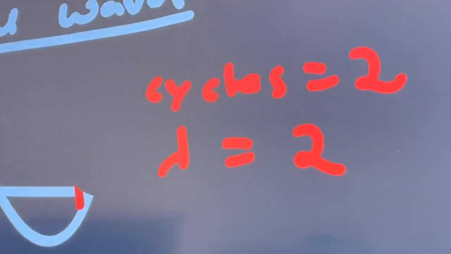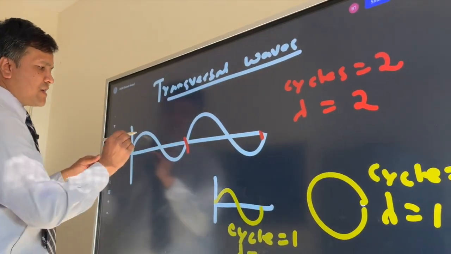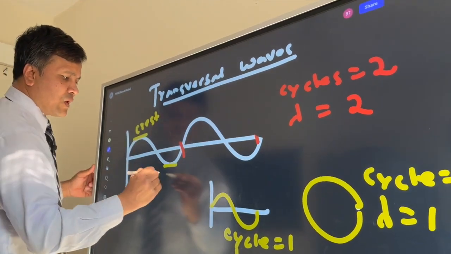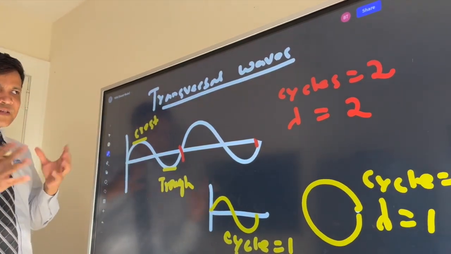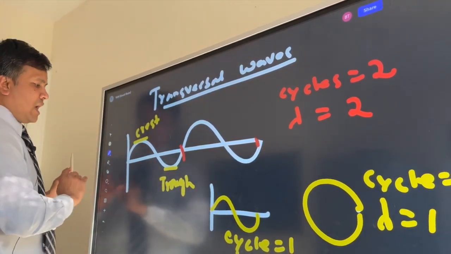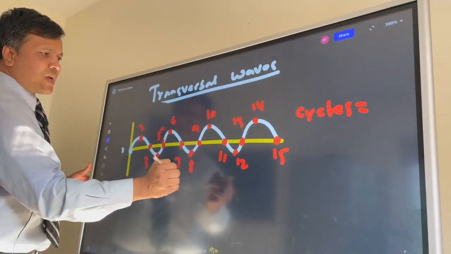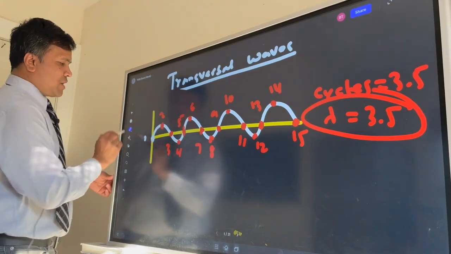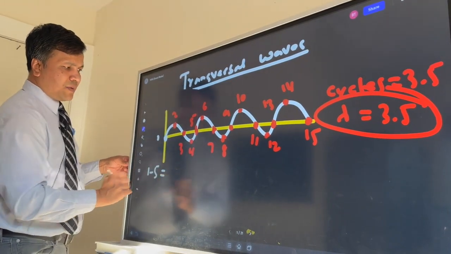Now a few things I'm going to help you understand on transversal waves. This one, for example, we call a crest, and this one we call a trough. All right, so now let's understand the wavelength. How can we calculate the wavelength? Let's see. 1 cycle, 2 cycles, 3 cycles, 3.5. And how many wavelengths? Of course 3.5. So let's find that out. How many ways can you get 3.5? 1 to 5 is a wavelength.